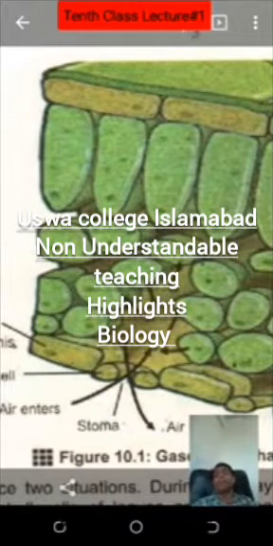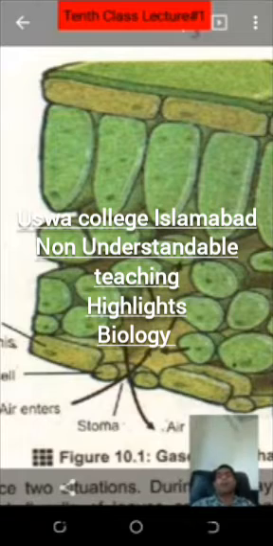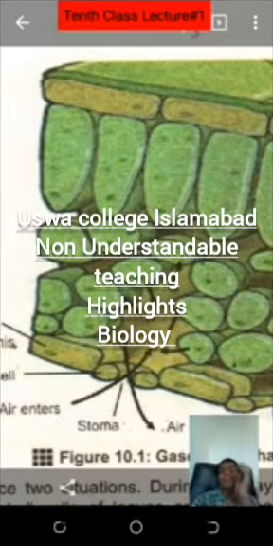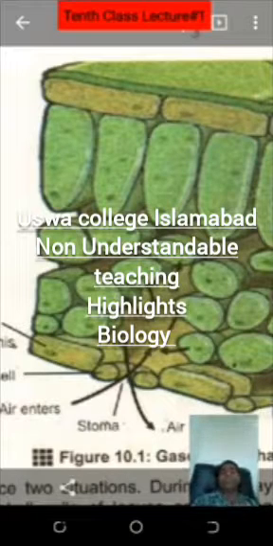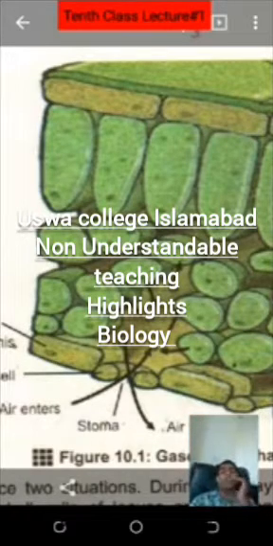Upper cells are finger shaped, lower cells are not finger shaped. You can see arrows also, and there are some spaces in the lower epidermal cells. These spaces are telling that there is gaseous exchange. That's why the stoma is there.